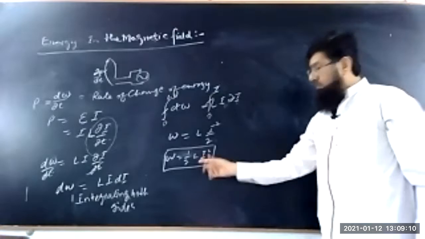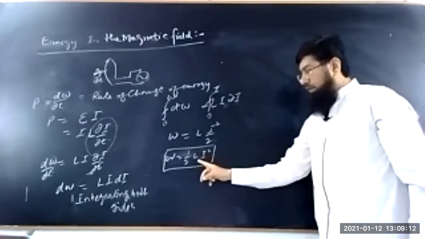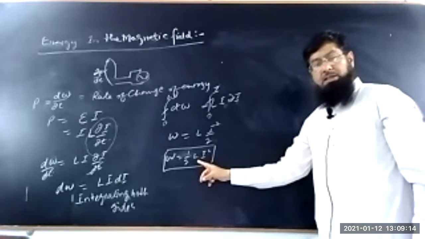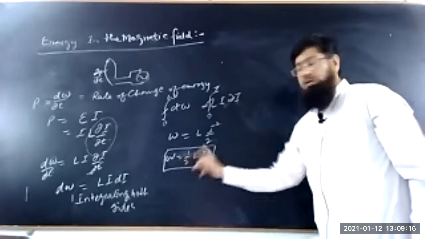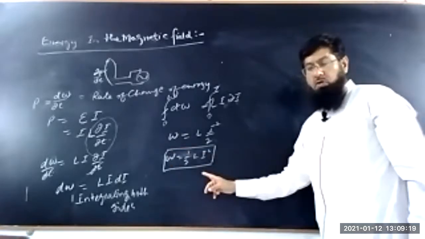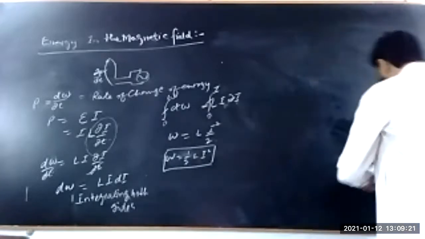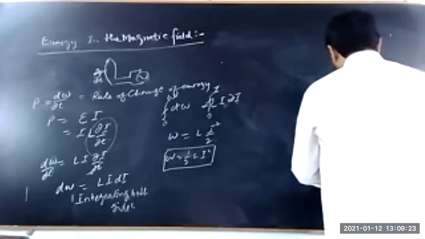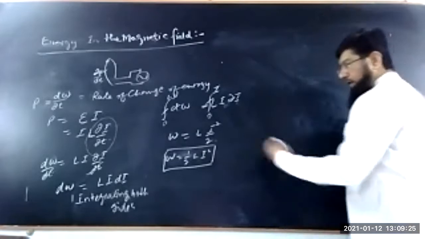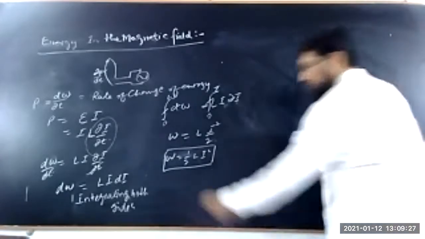If you have a problem in which the current is given, the self-inductance is given, and you need to find how much energy is stored in the coil, you can find it through this relation. Okay, now this relation can be rewritten in terms of the vector potential or in terms of magnetic flux.